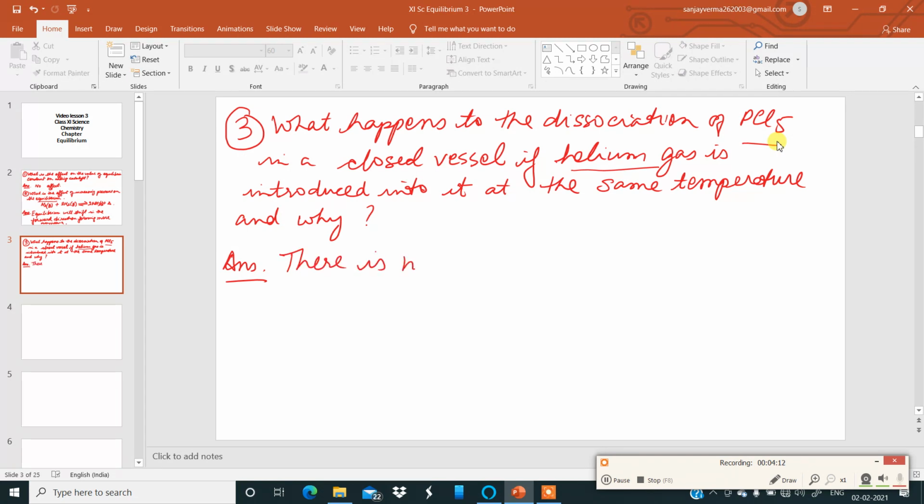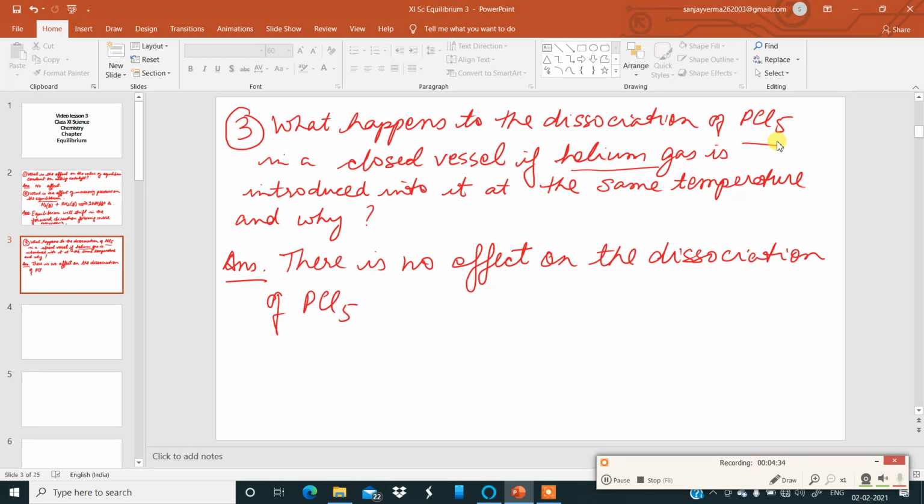There is no effect on the dissociation of phosphorus pentachloride as the volume is constant. Okay, this is question number 3 and its answer. Now moving to the next question, question number 4.